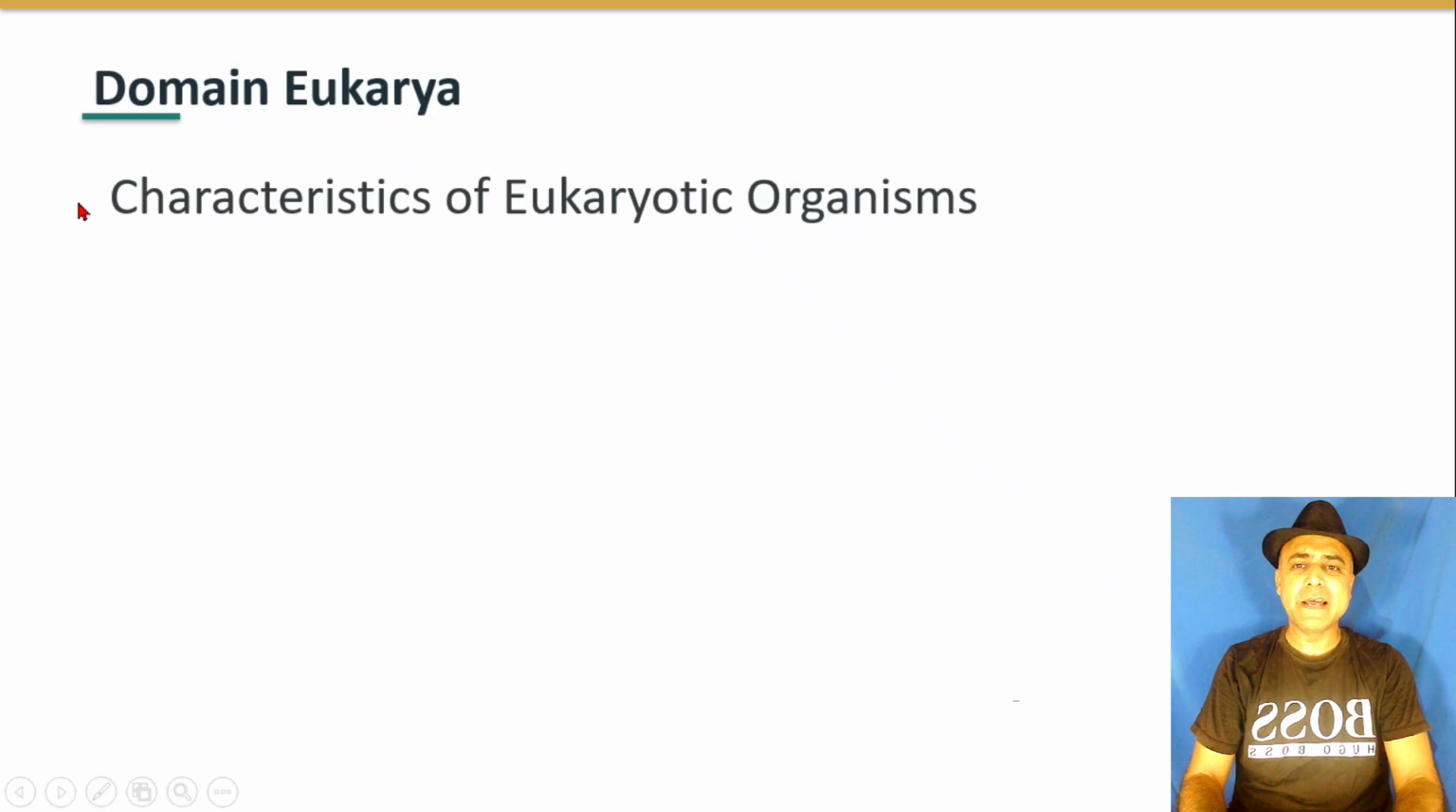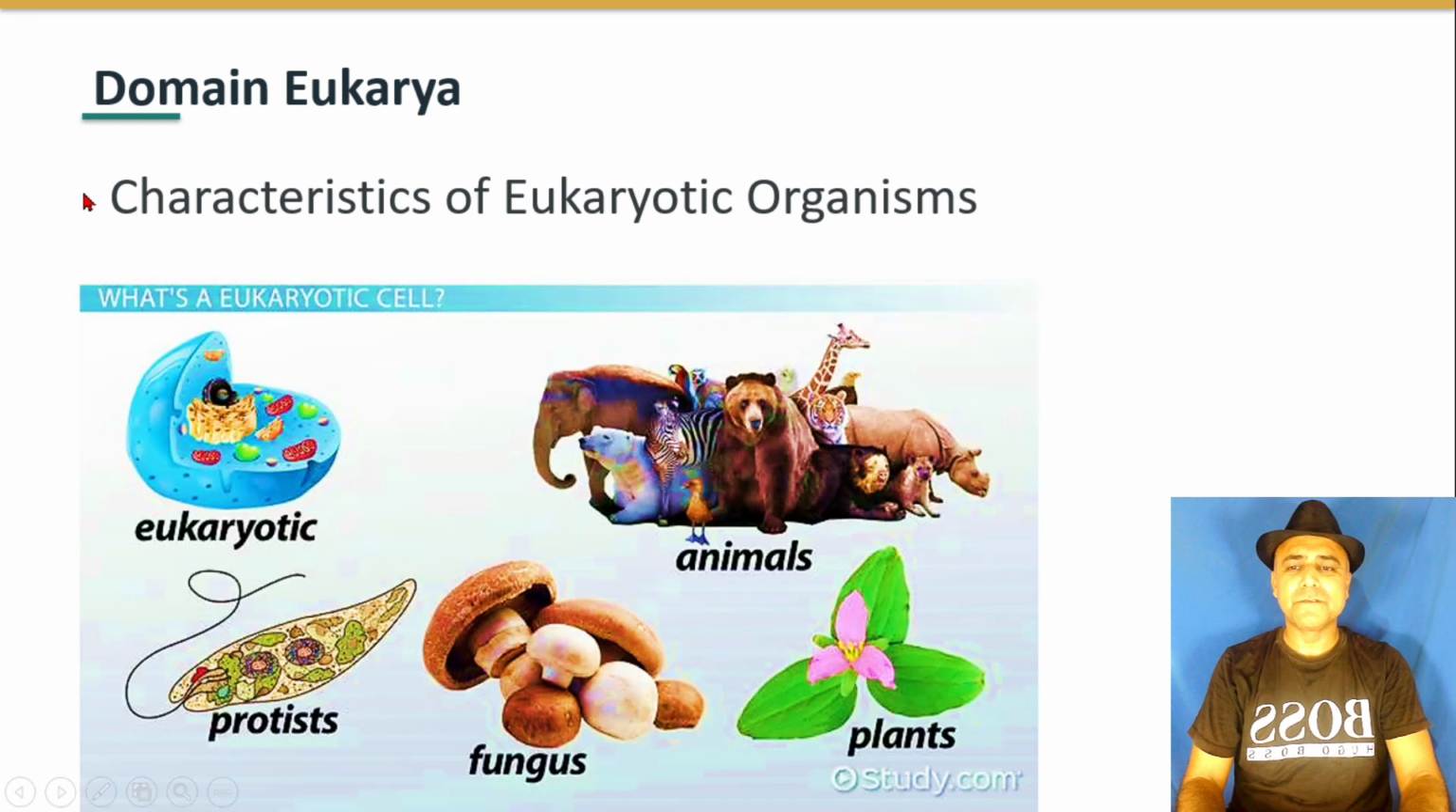Domain Eukarya. First of all, we have to discuss characteristics of eukaryotic organisms. All organisms are made up of eukaryotic cells, and there are four main groups, four main kingdoms: Kingdom Protista, Kingdom Fungi, Kingdom Plantae, and Kingdom Animalia.